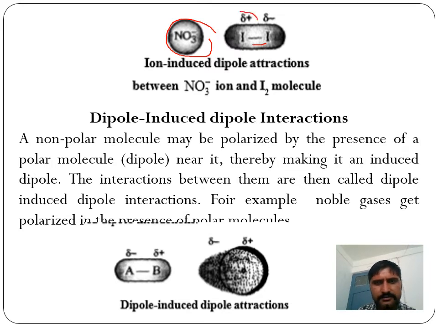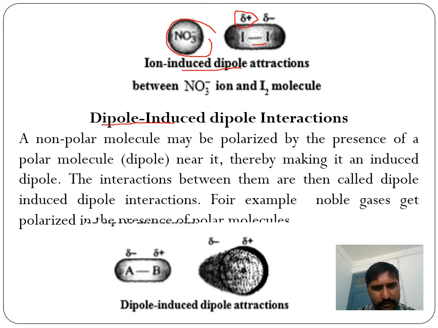This induced dipole interacts with the ion, so we call it ion-induced dipole interaction. Clear?